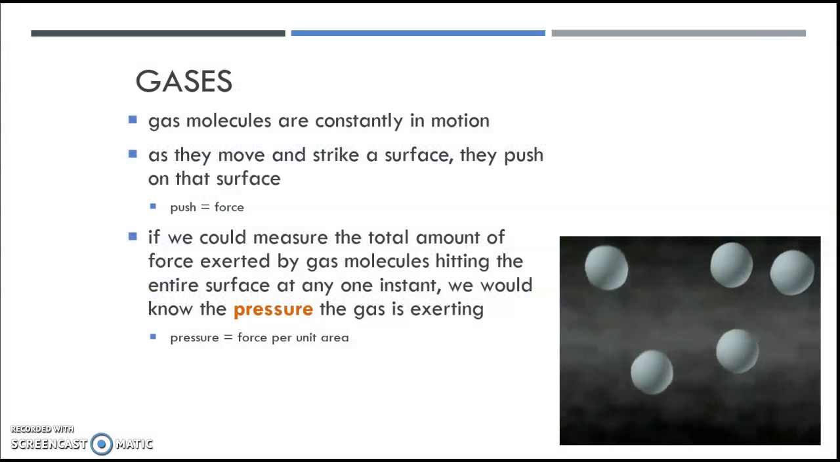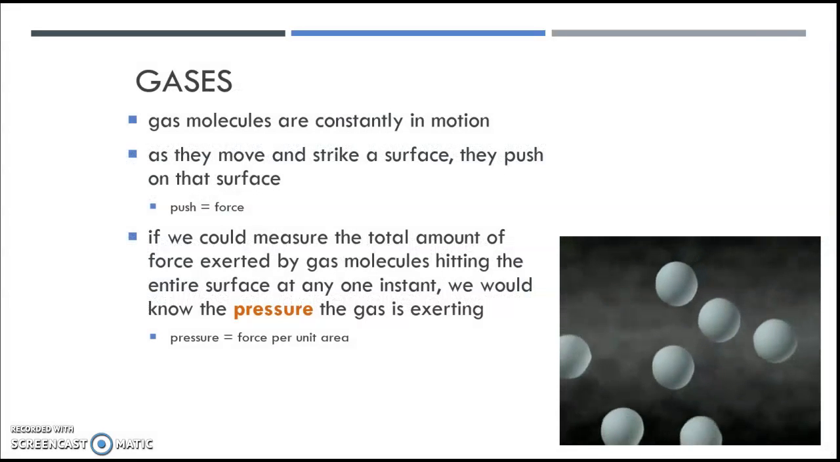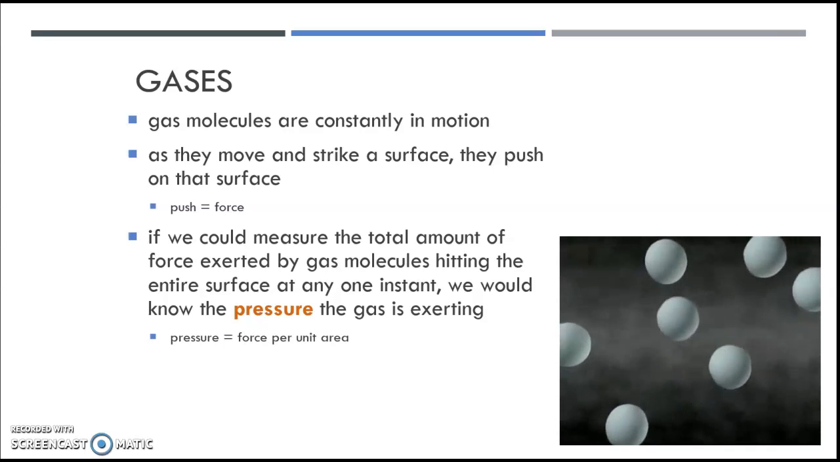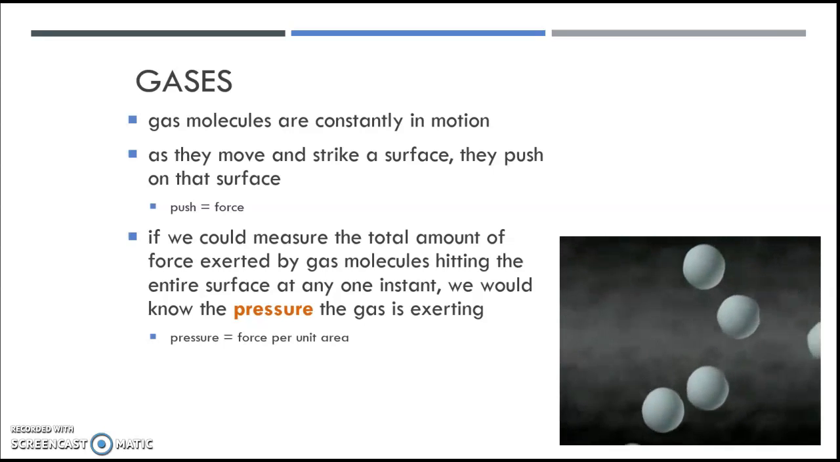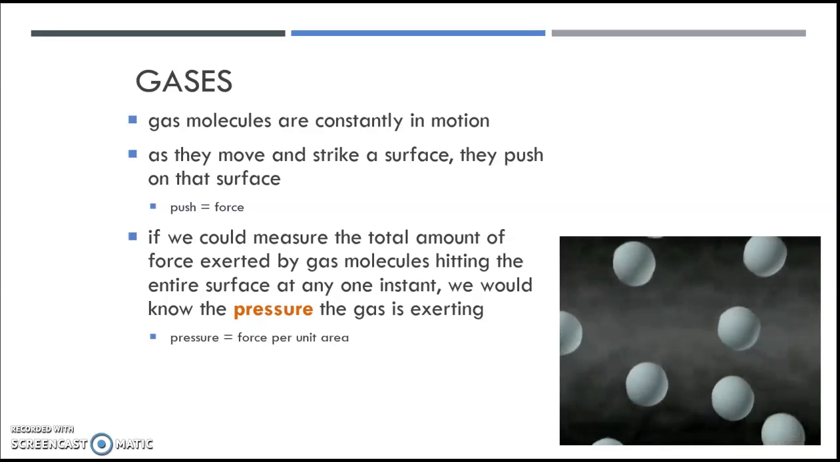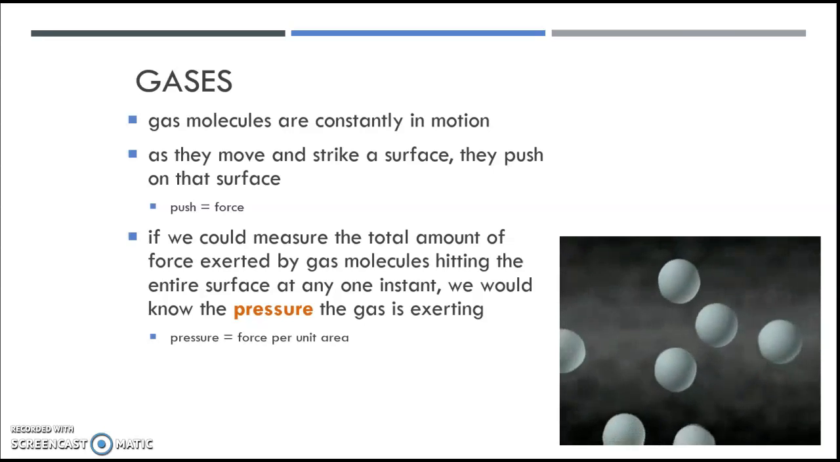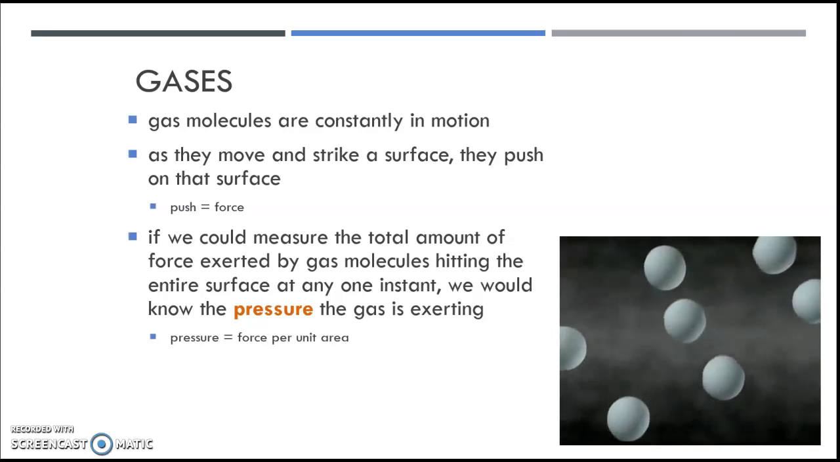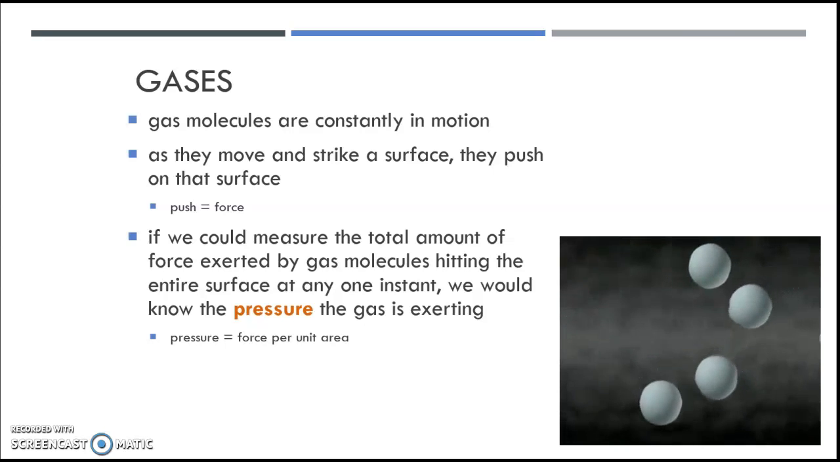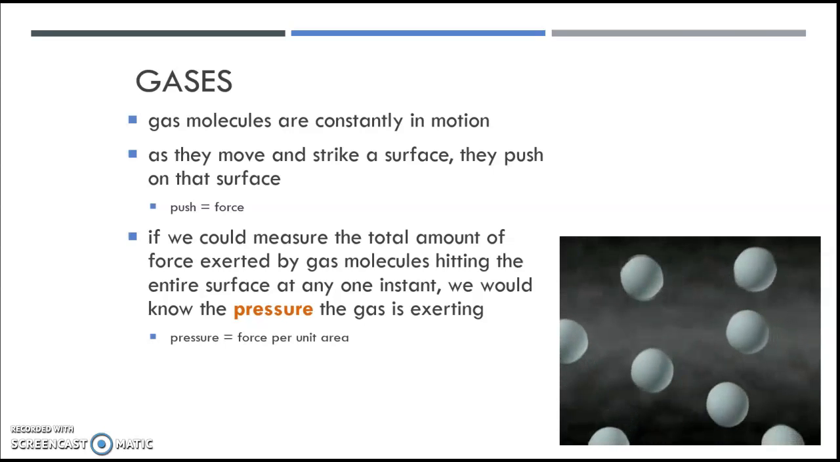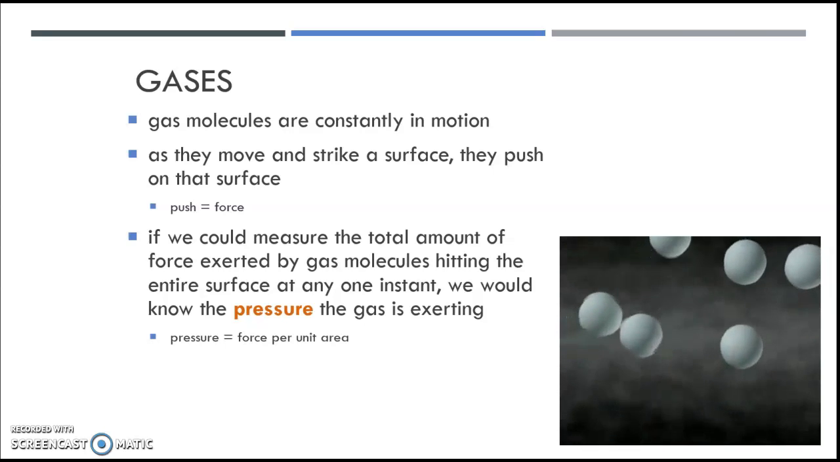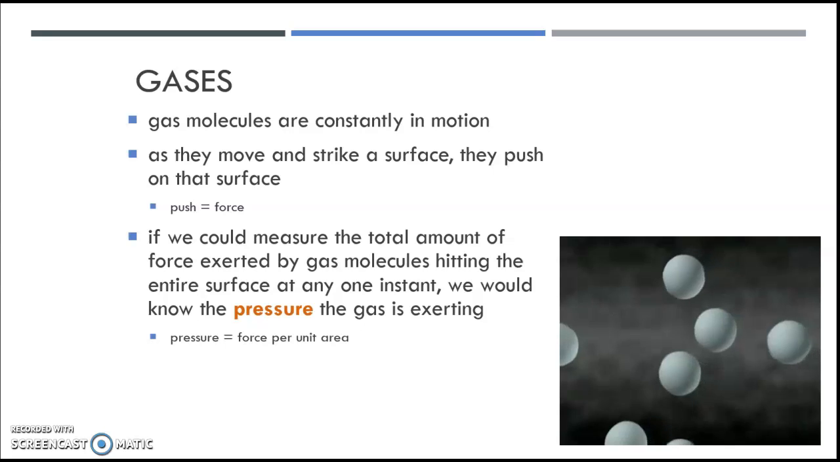All right, so gas molecules are constantly in motion. Unlike, say, solids where they are in a crystalline structure, or sorry, a lattice structure, they vibrate, but they don't technically move around. Gas molecules move around. As they move and strike a surface, they actually push on that surface. We're going to call that push a force.